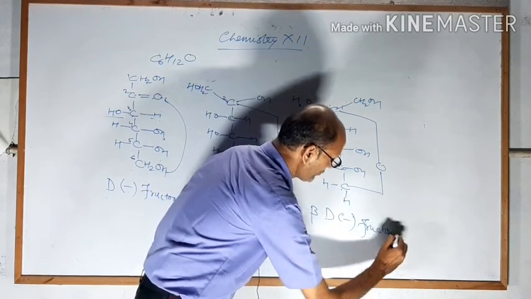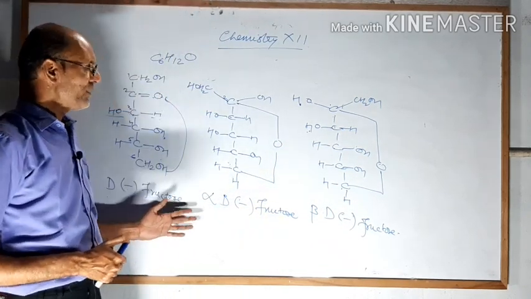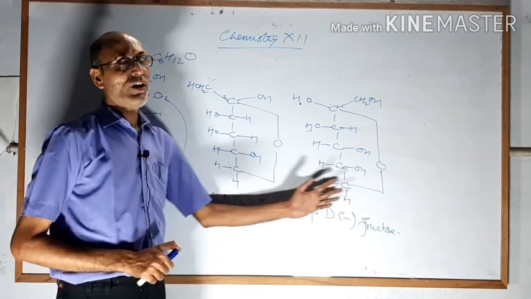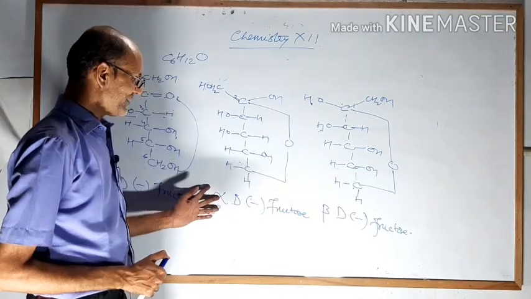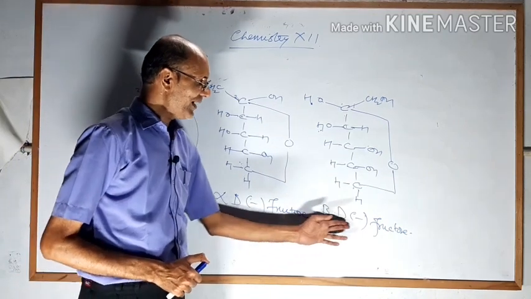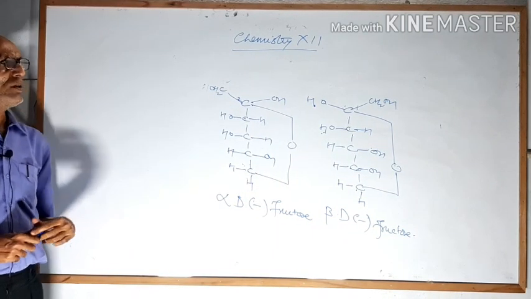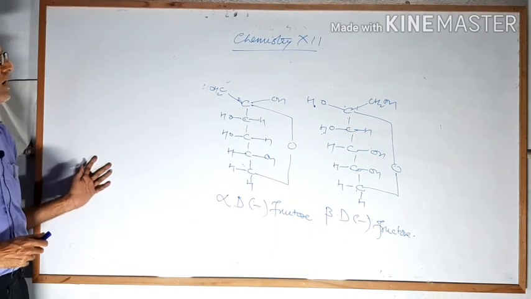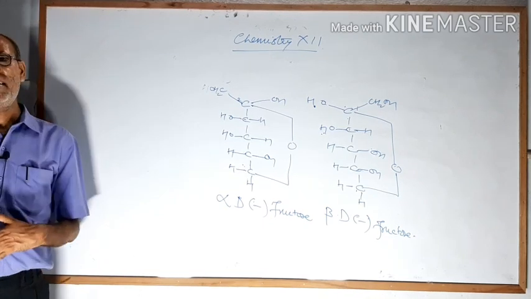Beta D fructose. I think you got how to prepare the Fisher projection formula. These two are the Fisher projection formula, and it is also called cyclic structure. You can say alpha D minus fructose and beta D minus fructose. Okay students? One more important type of structure of fructose, that means you can say of carbohydrate, that is Haworth